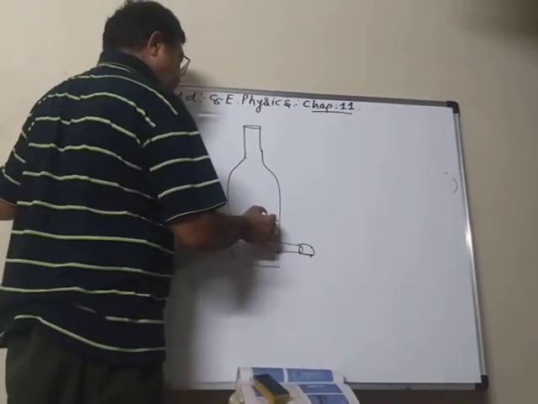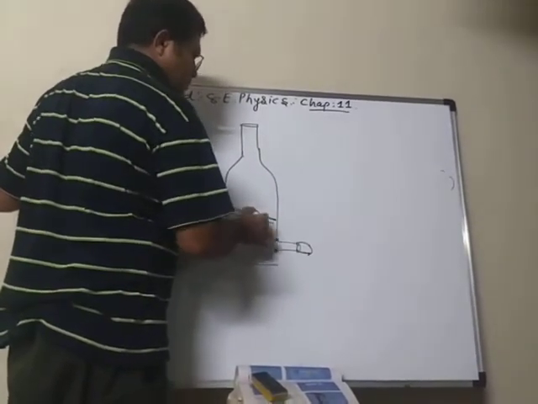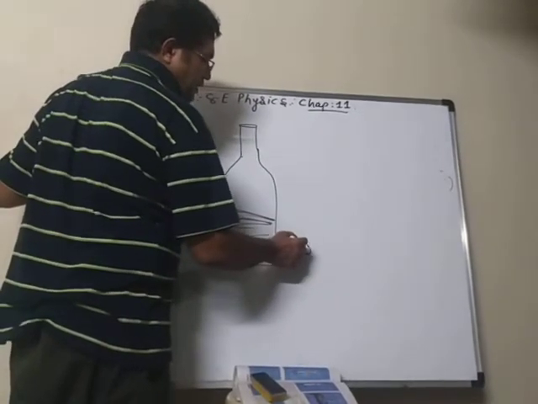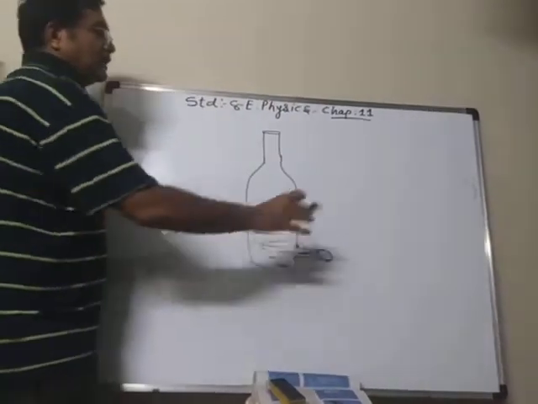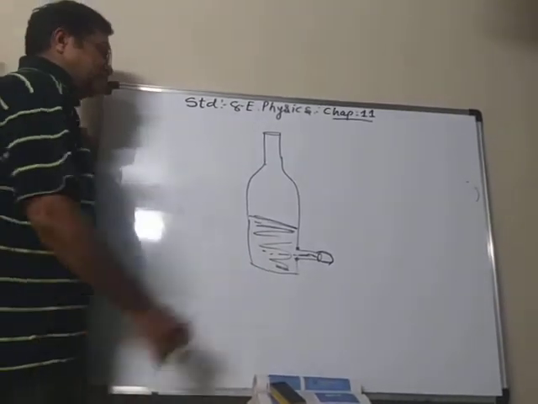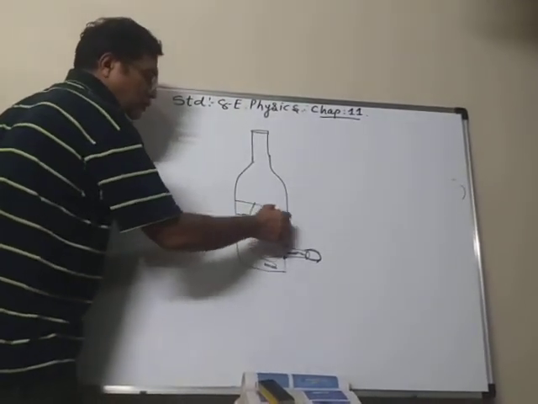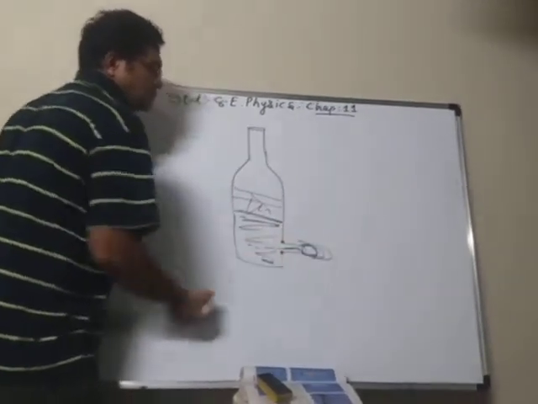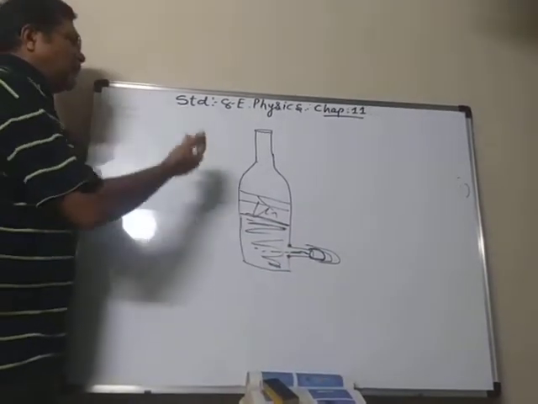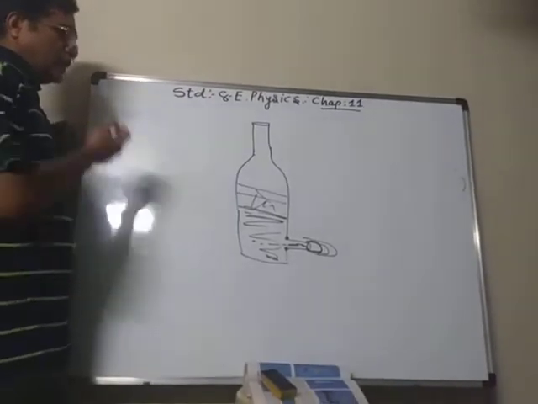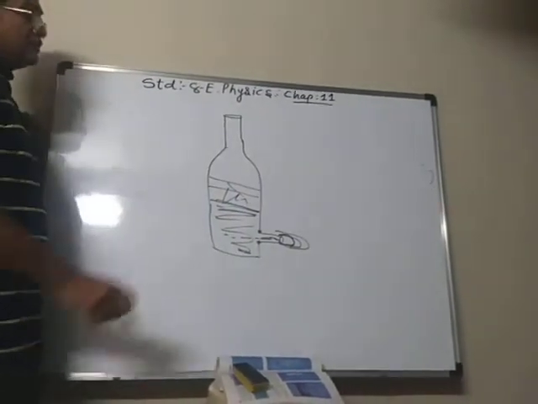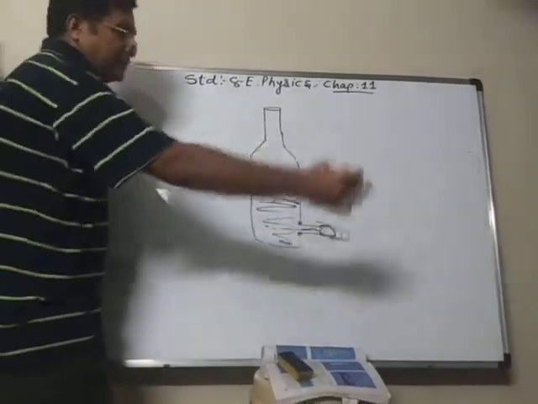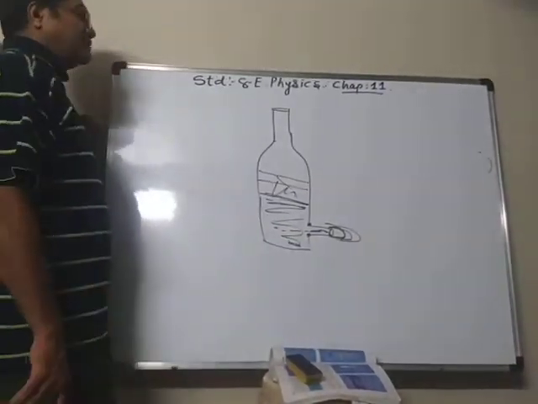Then fill half the bottle with water. You will see that water will go to this side also and the balloon will bulge. Try adding more water, then check the balloon. As you put more and more water in the bottle, you will see that the rubber balloon bulges bigger and bigger. Why does it happen so?